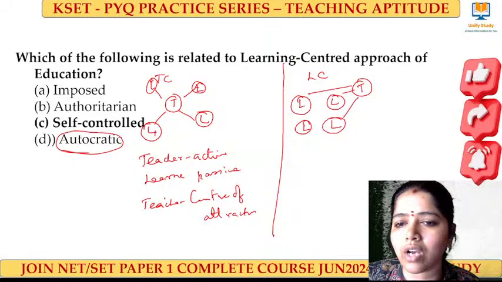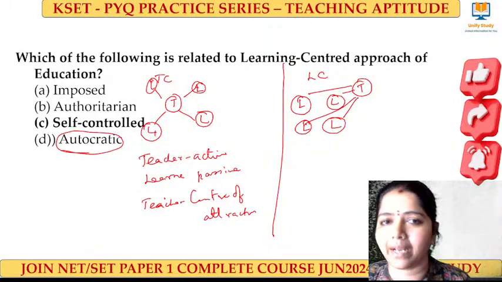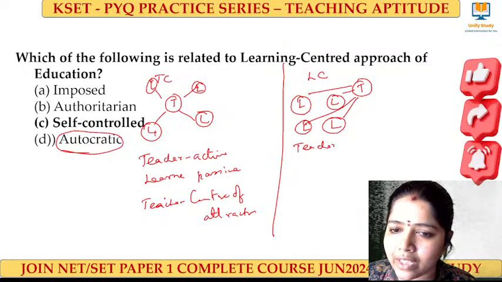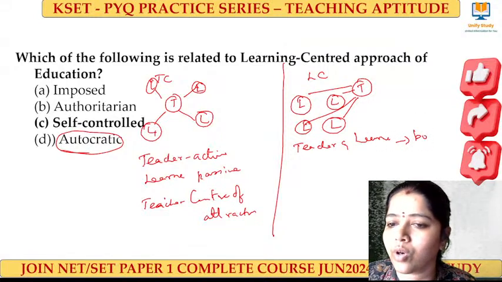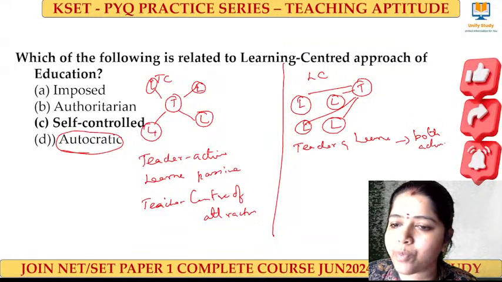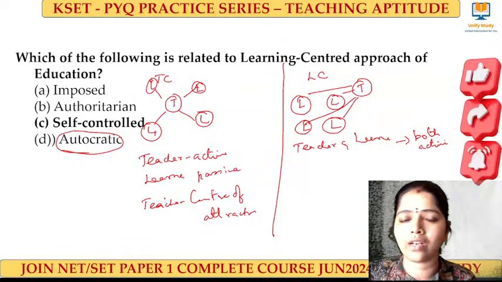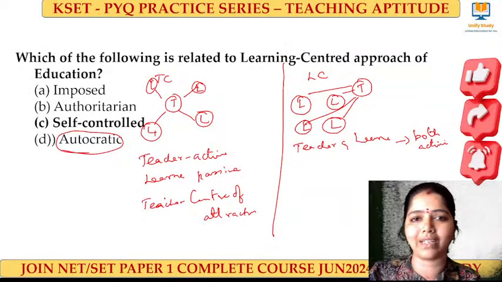Just the teacher will look at what students are doing, but the learner will be doing it independently. Here the teacher is said to be active. The teacher and the learners are both active. The responsibility will be on the side of the learner. Now you're an online learner, right? I am the teacher here.